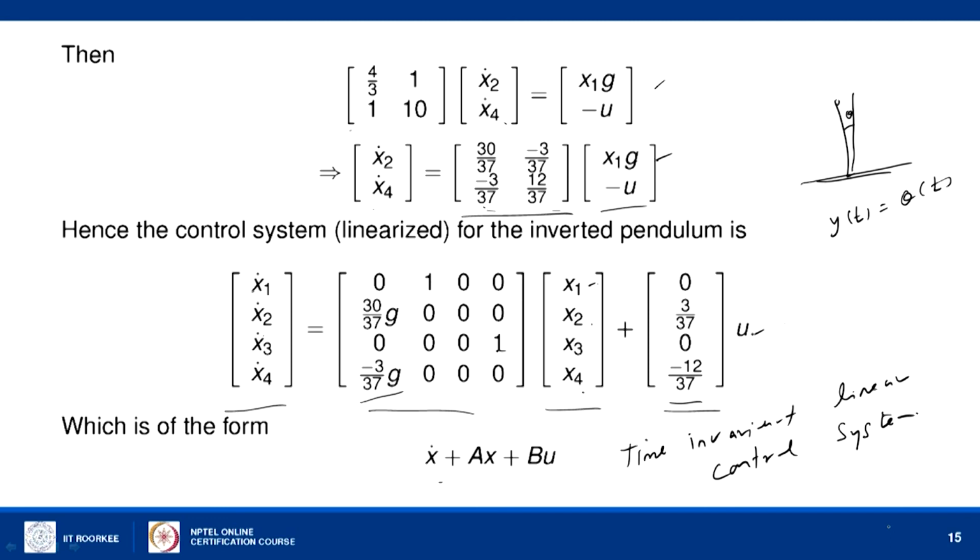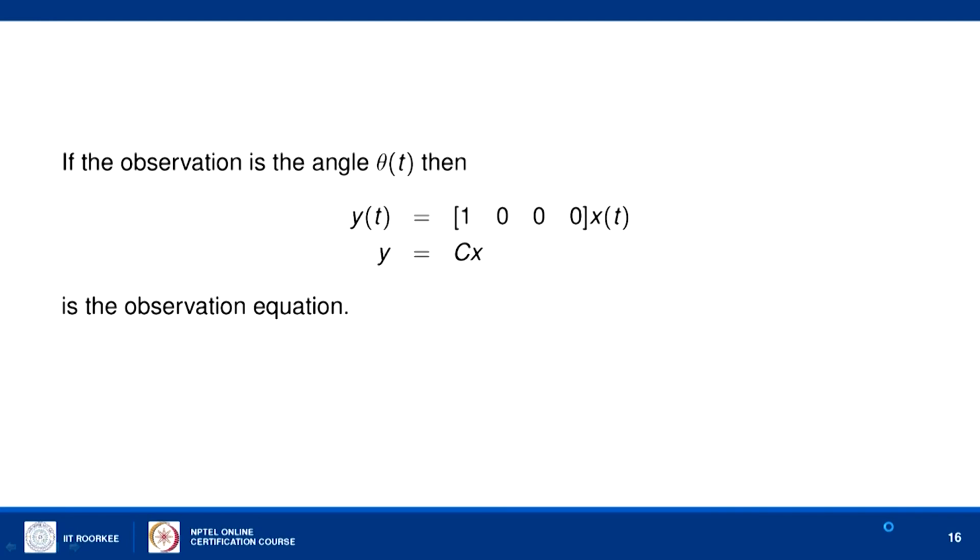So, if the observation of this experiment is the angle theta, then y, the observation, equals the C matrix, 1 0 0 0, into theta, theta dot, z, z dot, and we get the observation to be equal to theta. So, we have the linear equation and the observation equation like this. This is the formulation of a simple control system, the control system of the inverted pendulum.